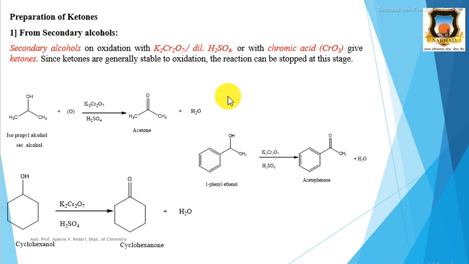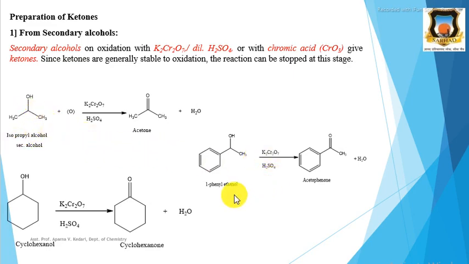For example, here isopropyl alcohol. This isopropyl alcohol is a secondary alcohol. Secondary alcohol means in this case this OH group or hydroxy group is attached to the second carbon, that is the secondary carbon, the carbon directly attached to two other carbon atoms. Therefore it is a secondary alcohol, and this secondary alcohol oxidizes to ketones. For example, here isopropyl alcohol or 2-propanol, that is 1, 2, 3, 2-propanol, oxidizes to acetone.